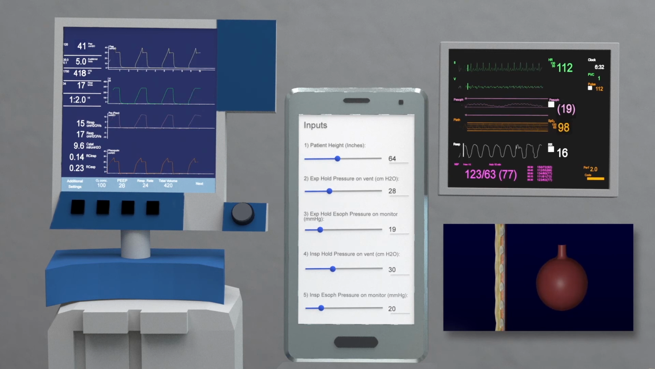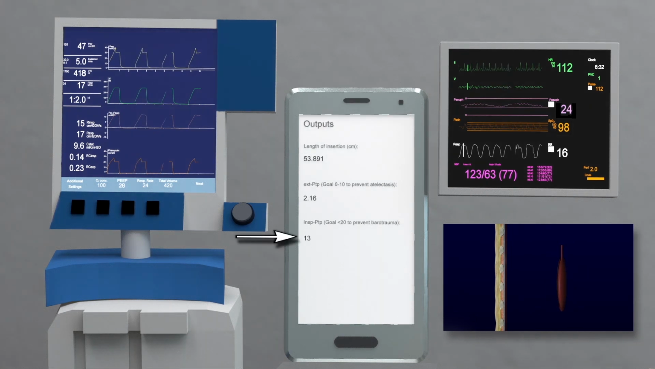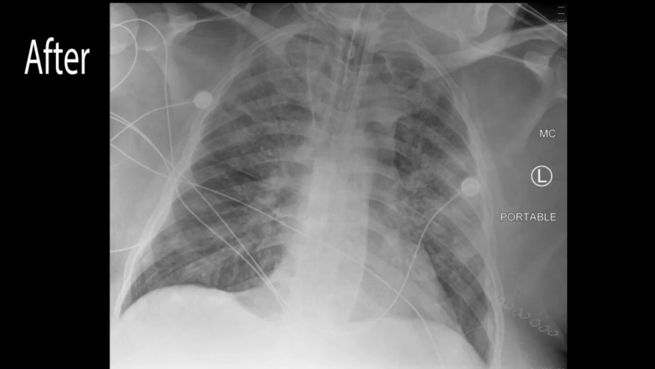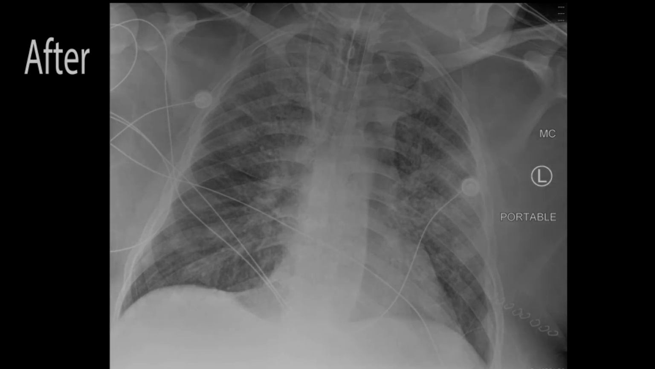Then let's determine if this PEEP is safe by checking the transpulmonary plateau pressure at end inspiration. Press the INSP hold button and set slider 4 to the end inspiratory pressure shown on the ventilator and slider 5 to the esophageal pressure shown on the bedside monitor. Make sure the end inspiratory transpulmonary pressure is less than 20. PEEP is now optimized. You should see an improvement in oxygenation, with a corresponding change in imaging.